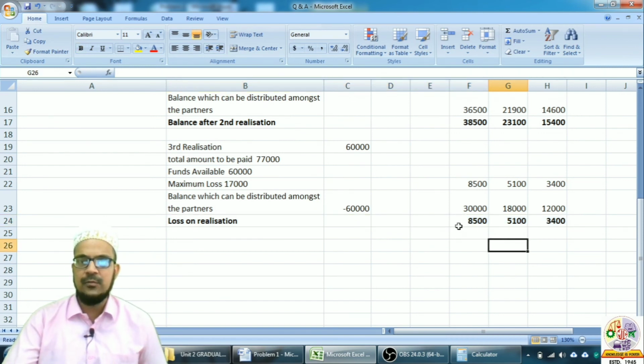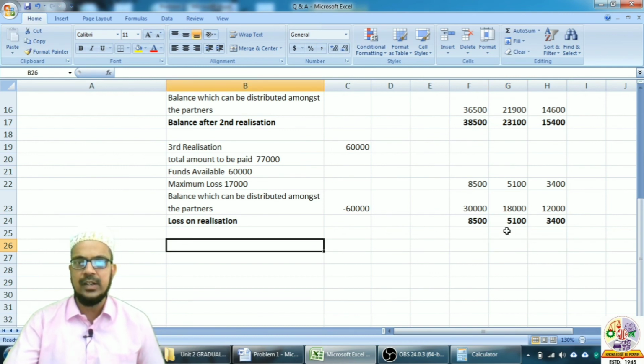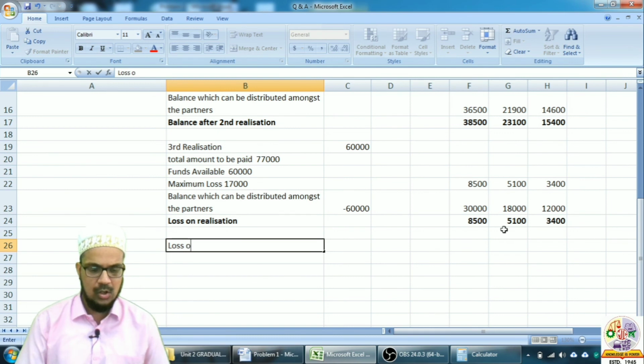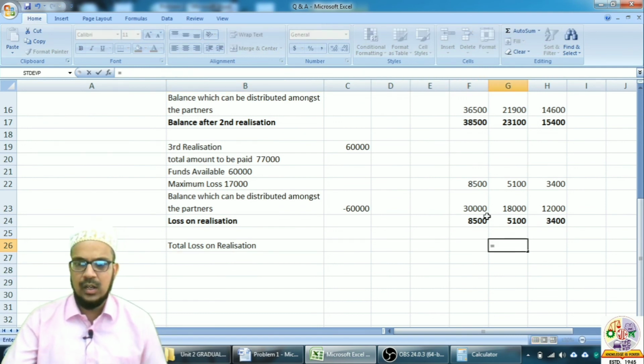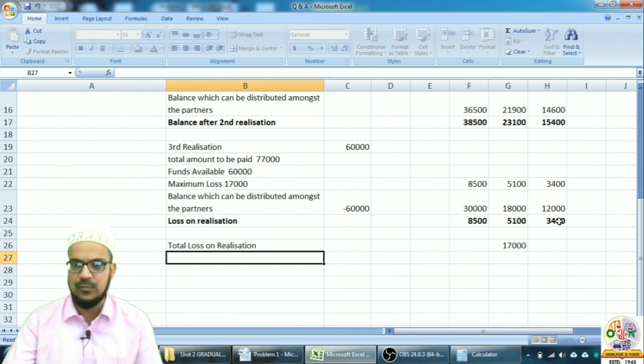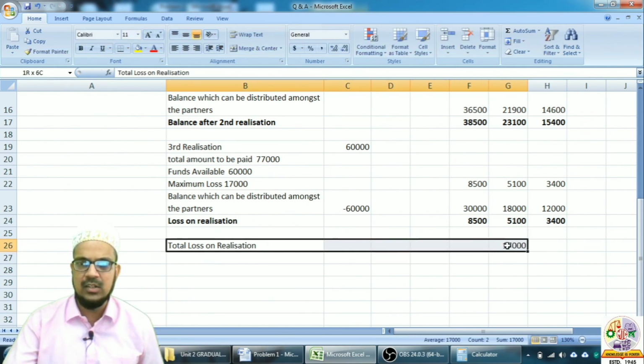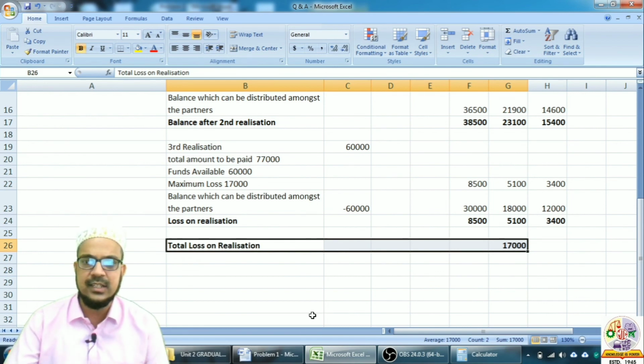So now we will check whether the sum which we have made is right or wrong. First of all, we will take the total here. Total loss on realization, which comes to 8,500 plus 5,100 plus 3,400, that is 17,000 is the total loss on realization. Now let us check whether the answer is correct or not.